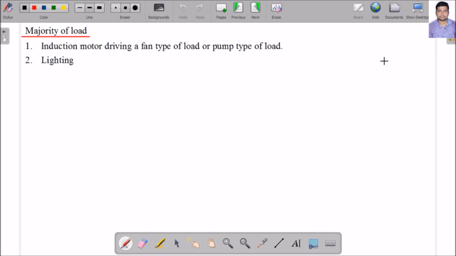Okay. So what is the majority load if I consider? What is the majority load in India or globally I am telling? The majority of load is an induction motor driving a fan type of load or a pump type of load, and most of it is also lighting. So a considerable amount of energy is generally consumed by lighting, and by induction motors driving a fan type of load or a pump type of load. So if I save the energy from the induction motor driving a fan type or pump type of load, or lighting, then I can save energy globally, because the majority of the load is fan type, pump type or lighting type of load.